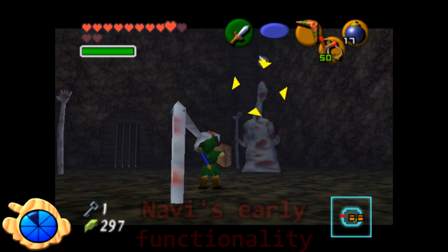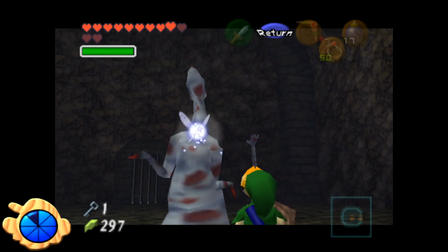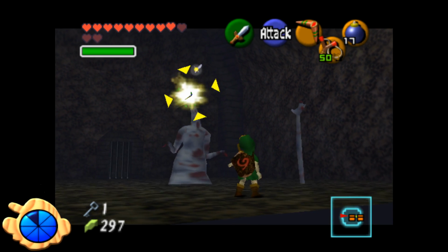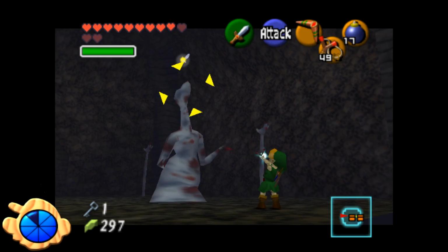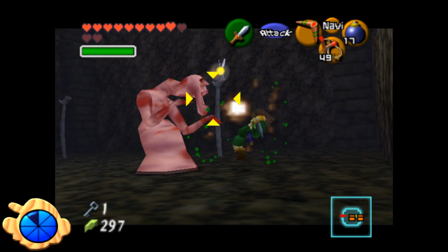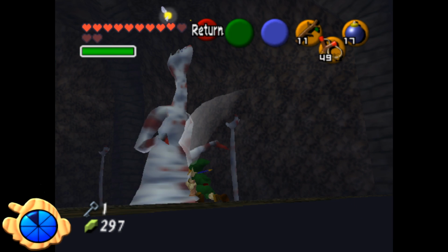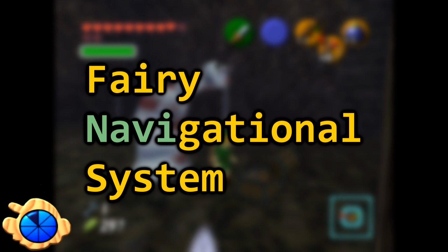Navi's early functionality. Before the idea for Navi existed, Z-targeting was done with a simple triangle. The developers wanted to add a, quote, cute fairy girl to give it some more flair, but that ended up not being possible on the Nintendo 64. So they made the fairy into a simple ball of light, originally called the Fairy Navigational System, which was just shortened to Navi later on.